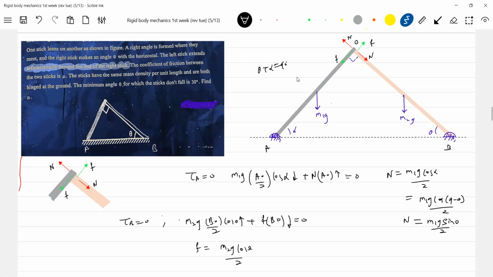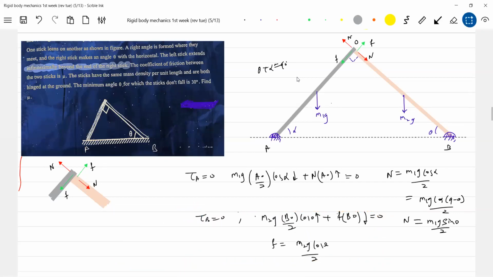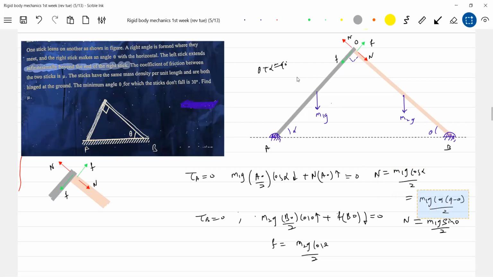Shall we go for directly the torque about point 2. Let me readjust them.